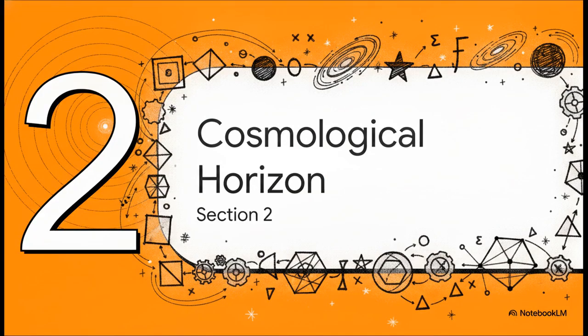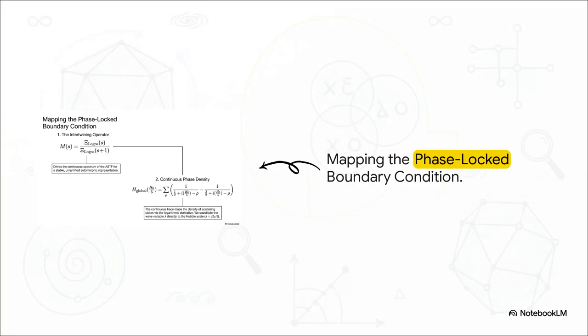All right, moving on to Section 2, locking the cosmological horizon. So how exactly does the universe mathematically lock this specific expansion rate into place so it doesn't just drift over time? Well, by substituting our calculated Hubble clock frequency directly into the continuous spectrum of the Arthur-Selberg trace formula, we anchor the cosmic wave variable.